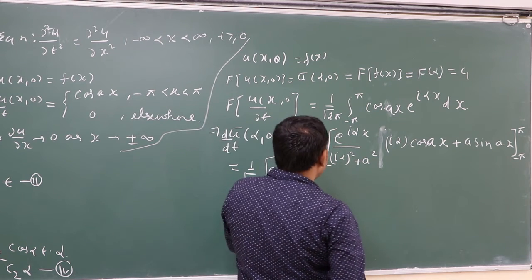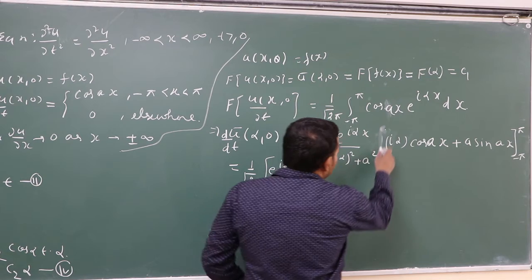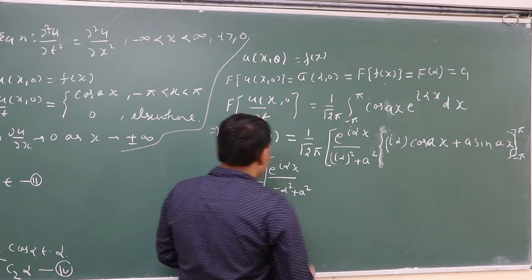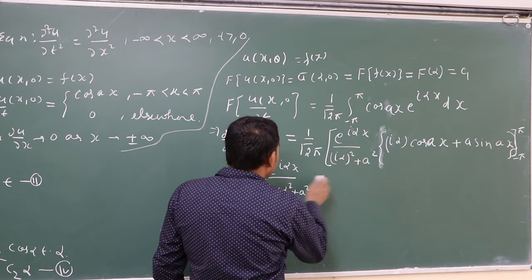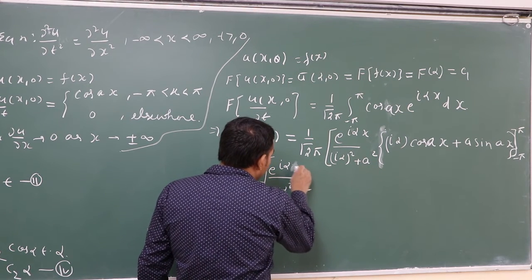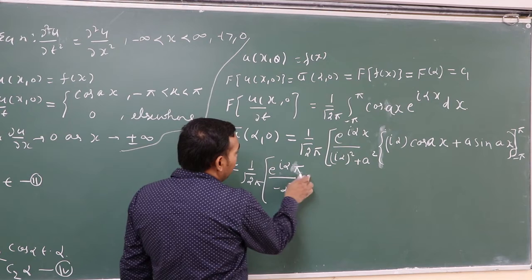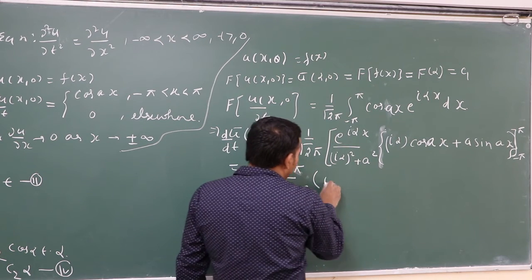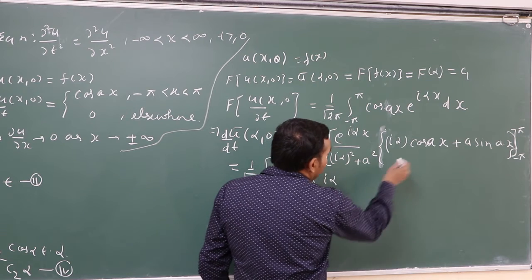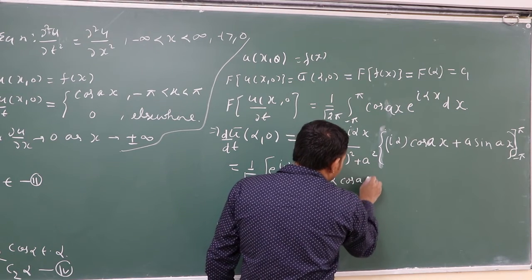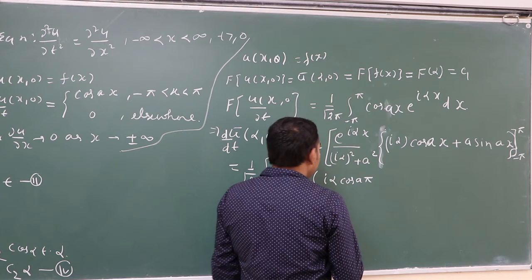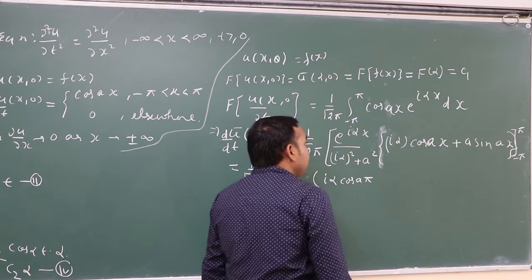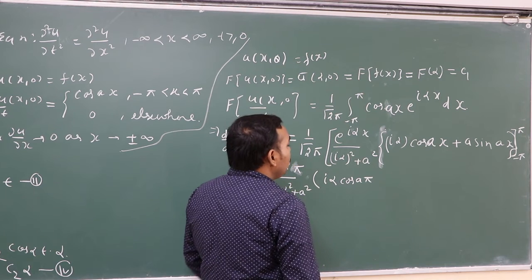At x going to pi, this becomes pi e to the power i alpha pi minus alpha square plus a square, and i alpha cos a pi, and for sin a pi, this is going to 0.